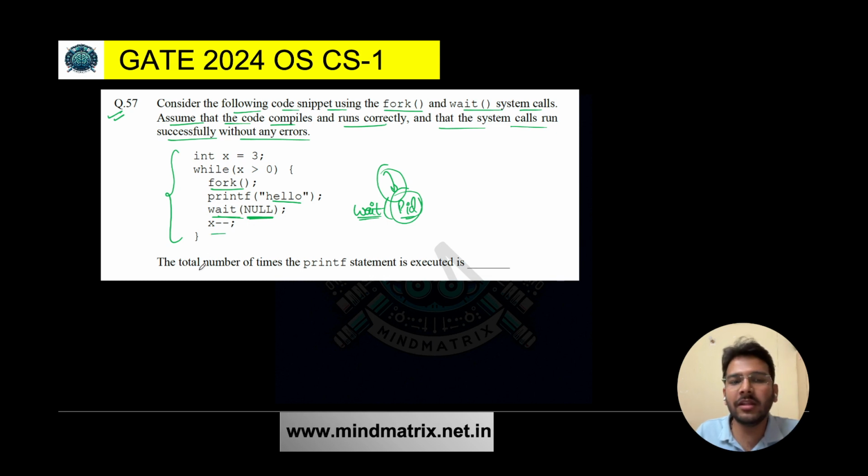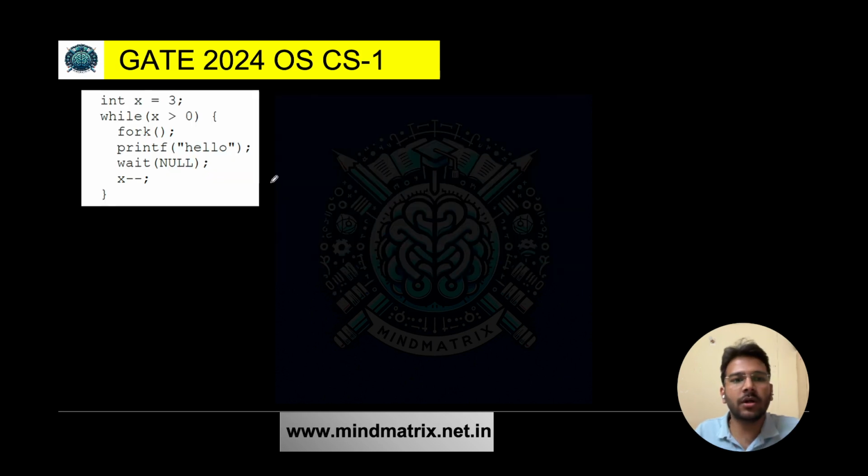And then we are decrementing the value of x. The total number of times the printf statement is executed, we need to find that. So let's solve this question here. So here x value is 3, so I can say the initial value of x is 3, right? Now we can start the execution.